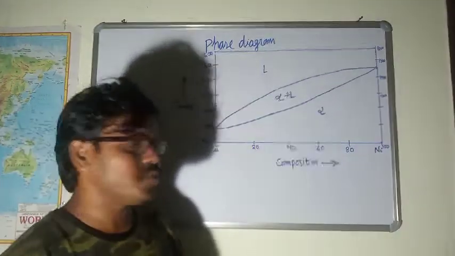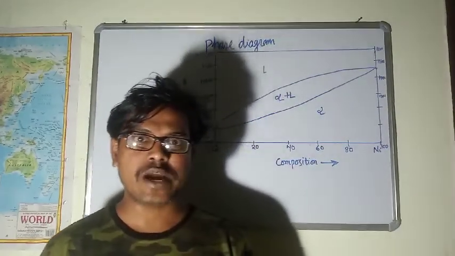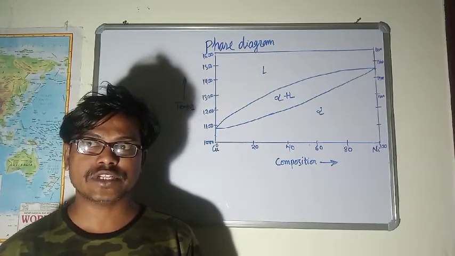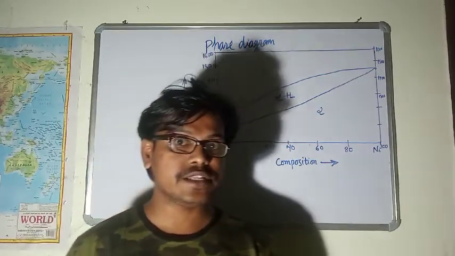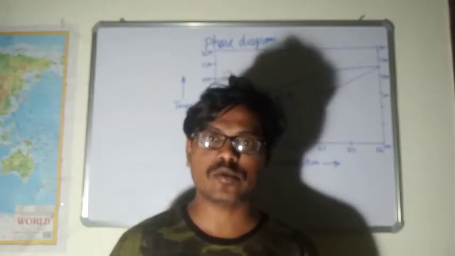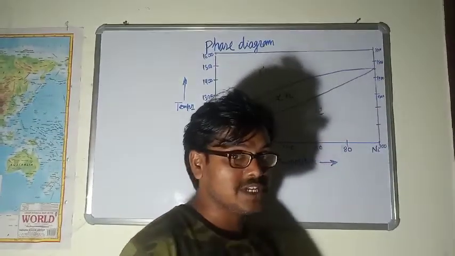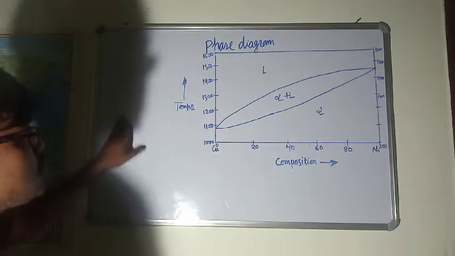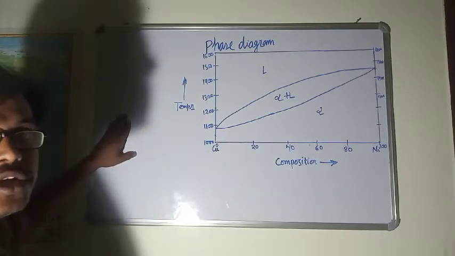Now discuss the copper nickel phase diagram. Till now we have discussed the unary phase diagram, and that was the phase diagram of water. In the phase diagram we also discussed the triple point of water. So now let's discuss the binary phase diagram, the copper nickel phase diagram, because two components are there.